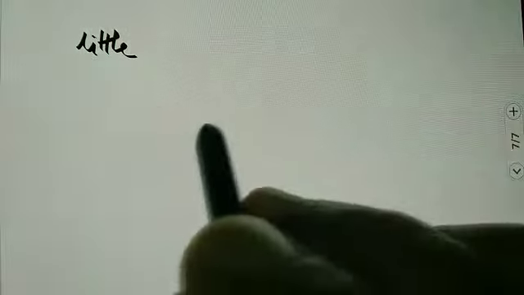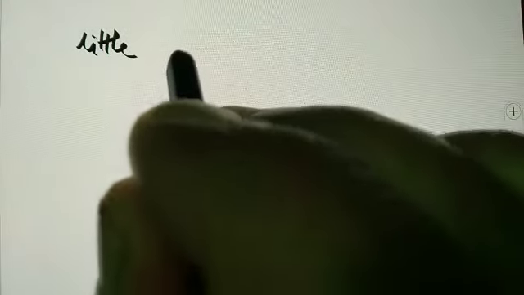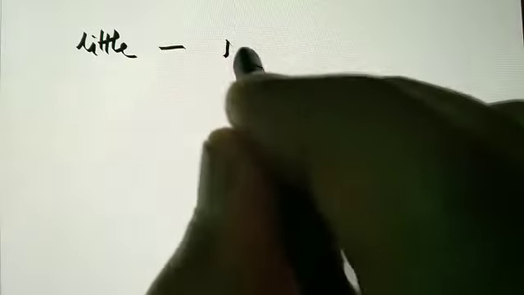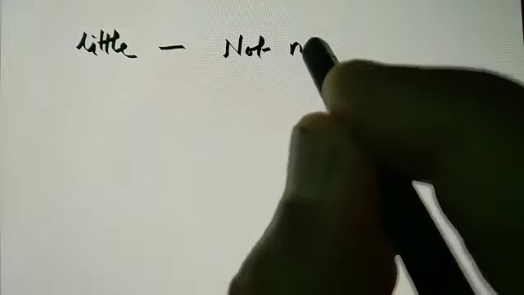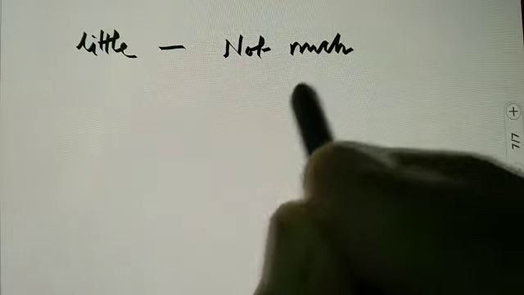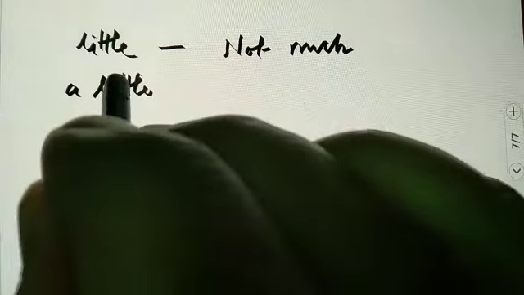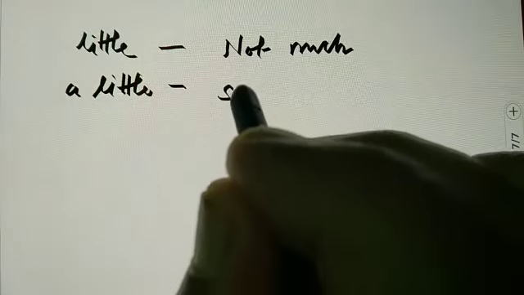In quantitative we have little also. So little has 2-3 meanings. If we are having little only, it means not much. If we say a little, that means some at least.